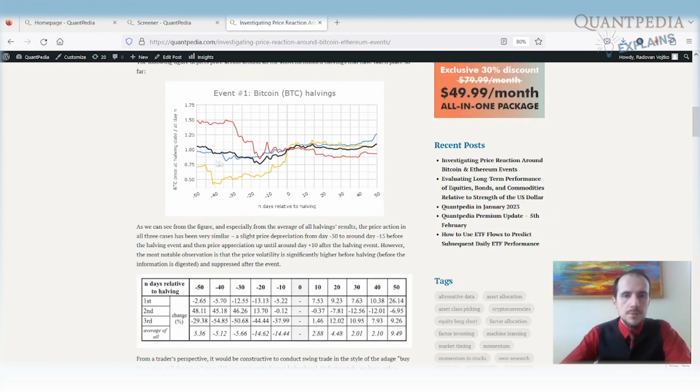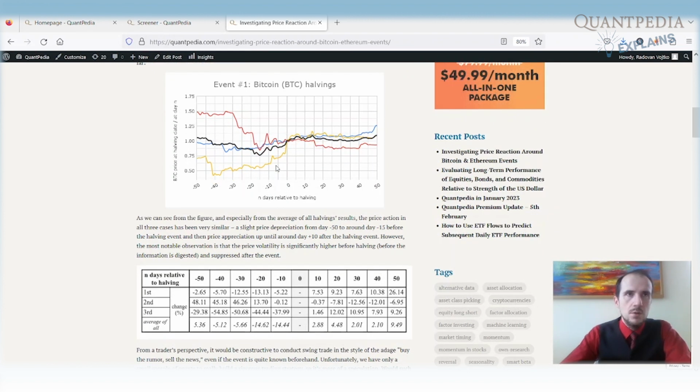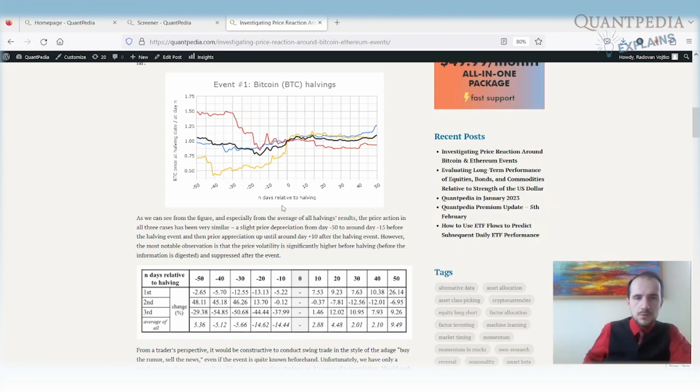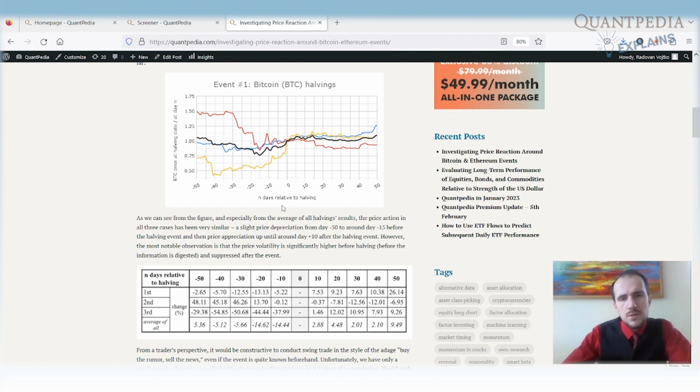So what we can see is that there is a distinct pattern. Firstly, the price slightly goes down. The minimum price is around 10 days before the halving, and then it usually appreciates until the halving. After the halving, the price action is not significant. There are not a lot of events, so we cannot draw very strong conclusions, but we can see that definitely before the halving, the volatility on Bitcoin is significantly higher than after the halving, so after the event. We have only 3 events, so it's really risky to draw very strong conclusions, but we can learn something from that.